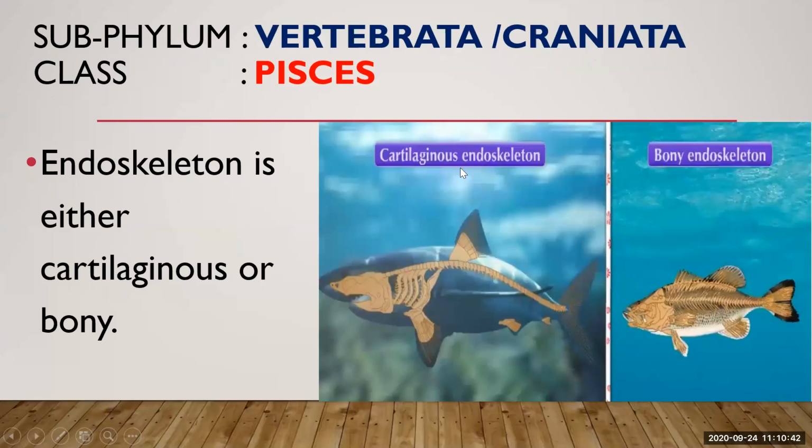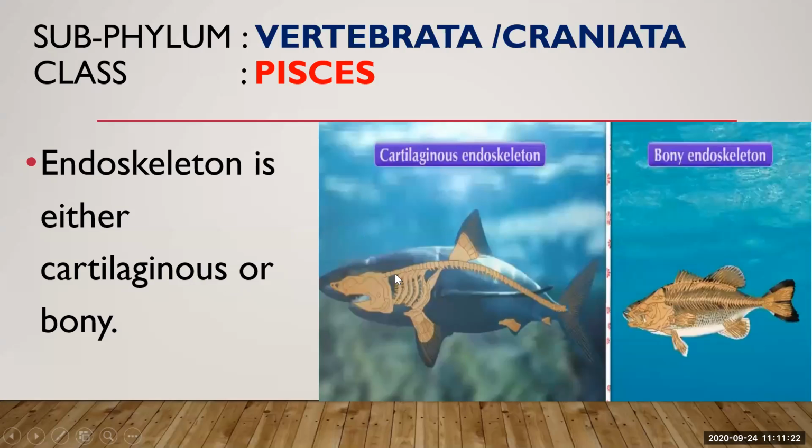Now when we talk about the endoskeleton, exo means outer, but the endoskeleton is either cartilaginous or bony. Again we will go for the word endoskeleton. Endo means inner and skeleton means covering, that is, an inside framework. Whatever framework is present inside the body of that organism, that framework is known as the endoskeleton. It is either cartilaginous or bony.